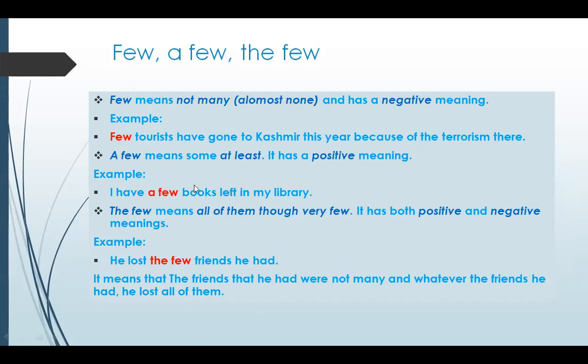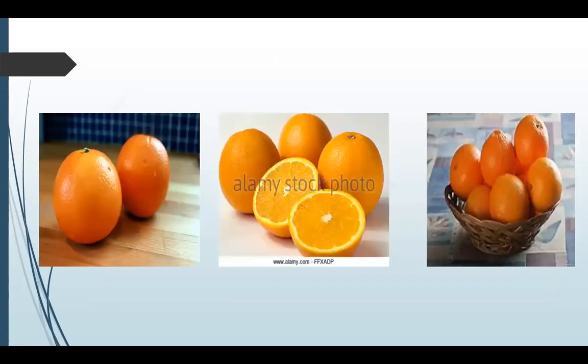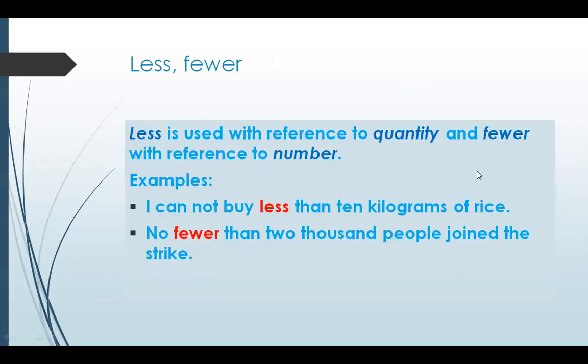I have a few books left in my library. That means they are sufficient enough. The few means all of them, though very few in number, but still all of them. It has both positive and negative meaning as well. He lost the few friends he had. Means जितने भी दोस्त थे, उसने अपने सारे दोस्त खो दिए. So this way, these are the picture. These refers to few. This is a few, and it is the few oranges in the basket.